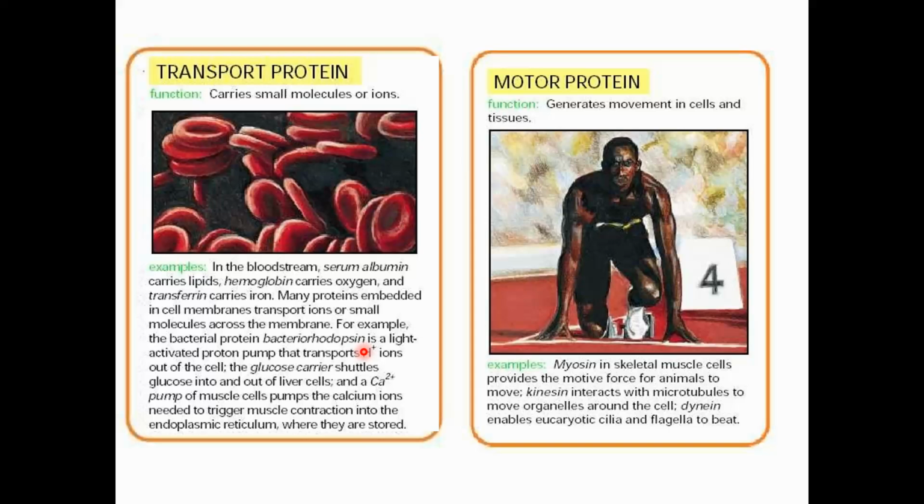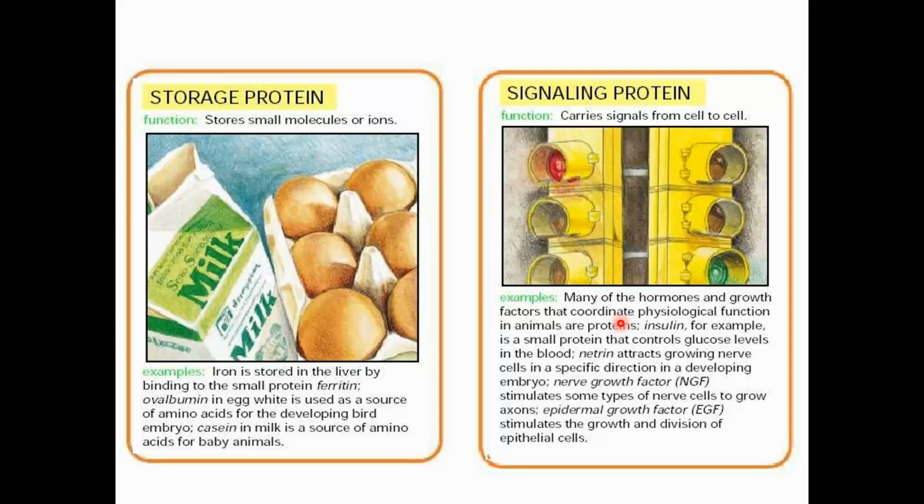Another important function of protein is as a motor protein. In our muscles, we have actin and myosin. These important proteins help contraction of our muscles and allow us to move or perform different functions. Another important protein is a storage protein. What does that mean? Protein can store other nutrients or micronutrients in itself. For example, a small protein, ferritin, stores iron in our liver.